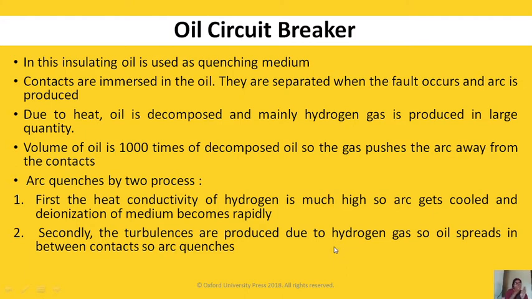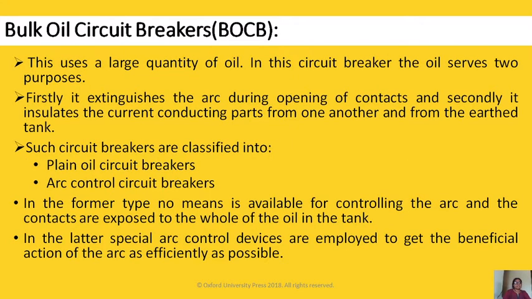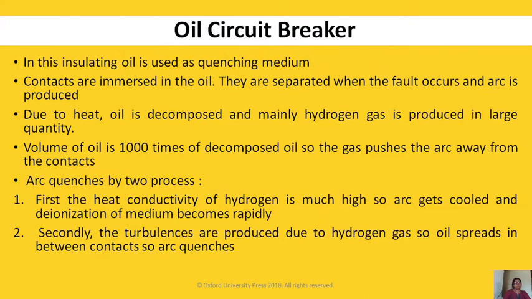As it moves up, new oil comes. The initial oil gets decomposed and it forces the arc path. Due to that, new oil comes in contact with the arc and the arc gets extinguished. This uses a large quantity of oil. This is the working principle of oil circuit breaker.